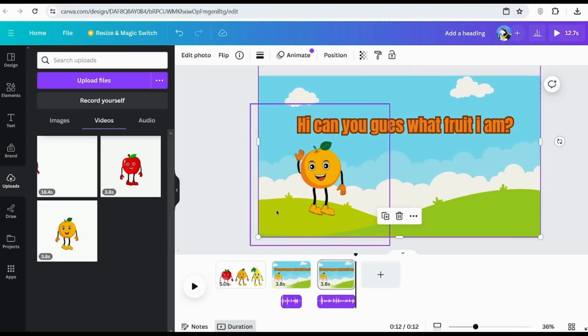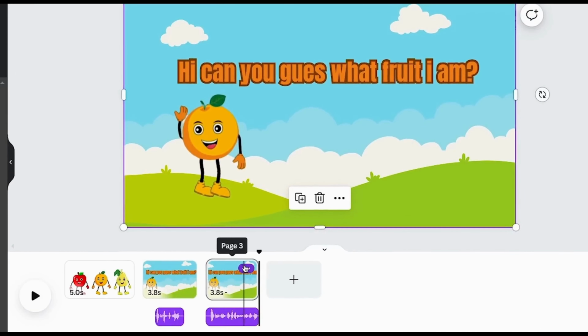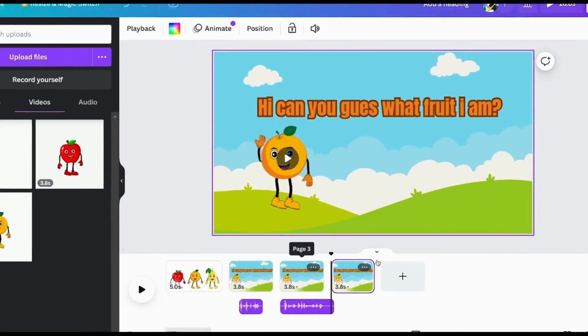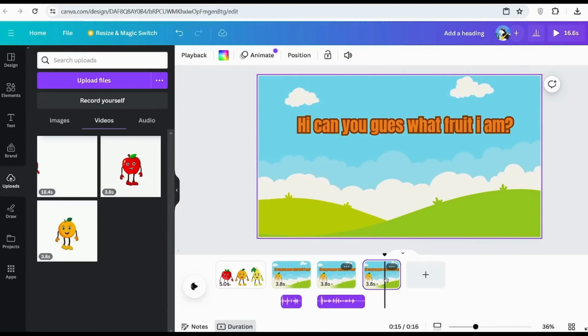And that's pretty much your first scene done. Now in order to generate your second scene, it's literally following quite the same process. It's actually even easier. What you want to do is click onto these three dots, and then click Duplicate Page. Now you have the page for your second scene already mostly done.